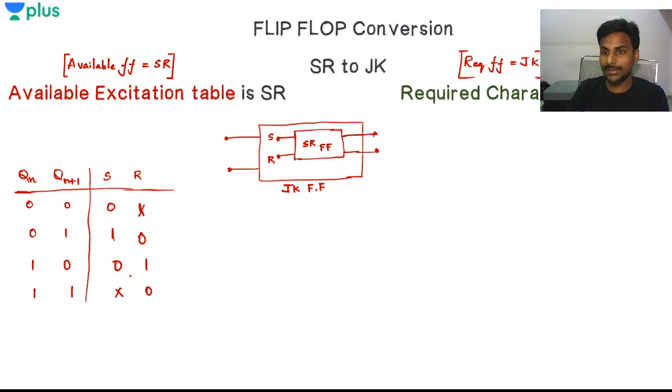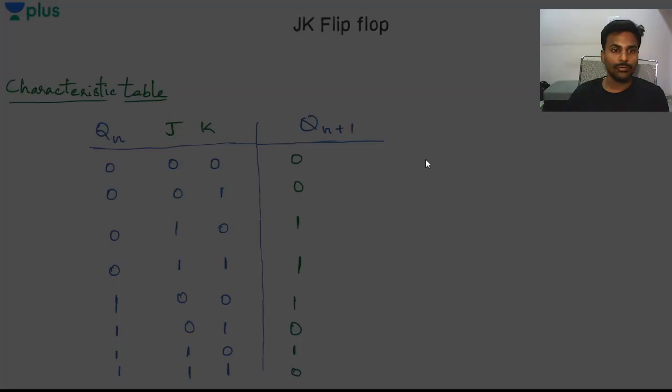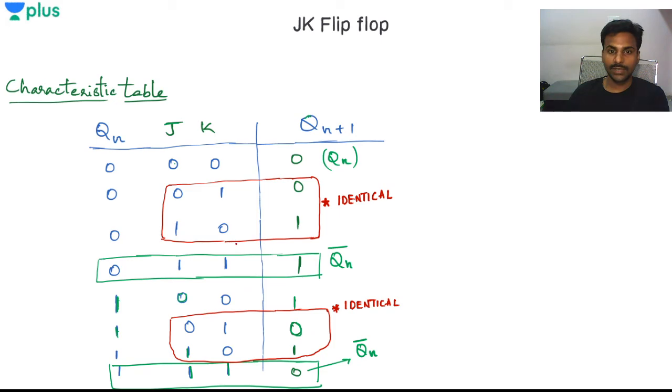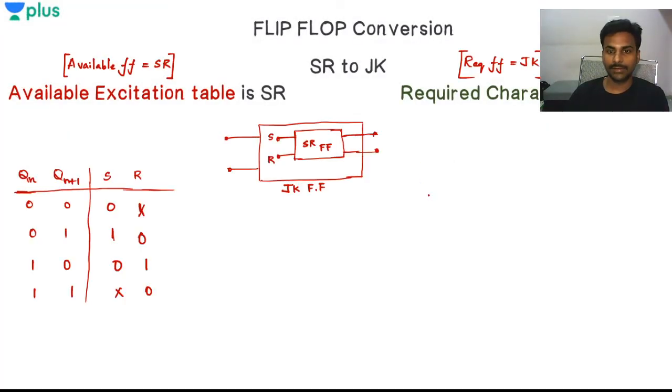Now for the characteristic table of the JK flip flop, how do we draw it exactly? Let's see. This is the characteristic table of the JK flip flop. I'll just refer to the previous slide.